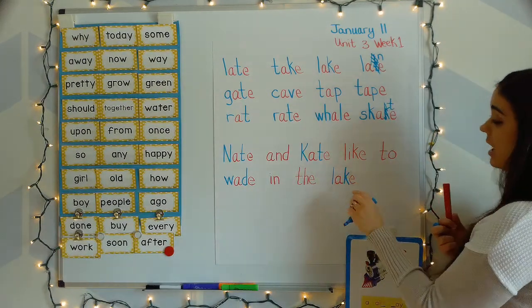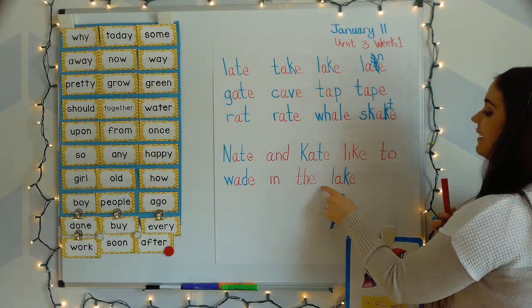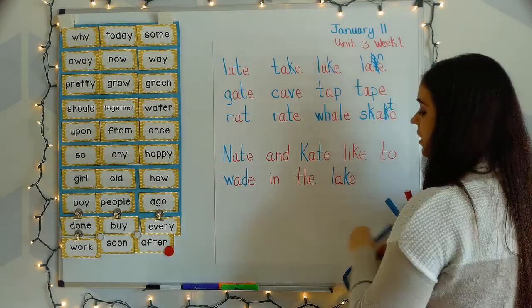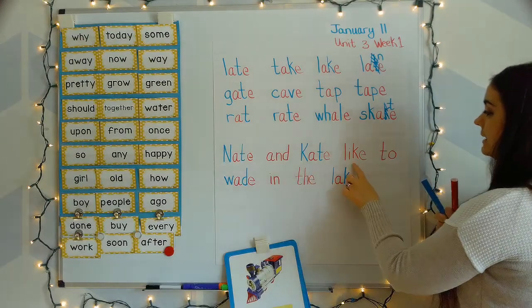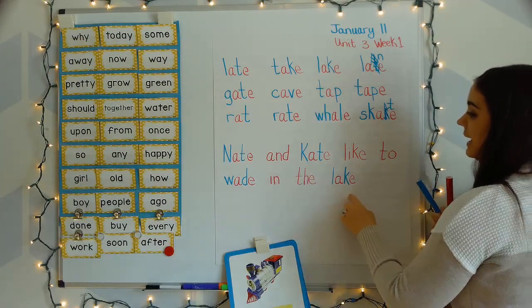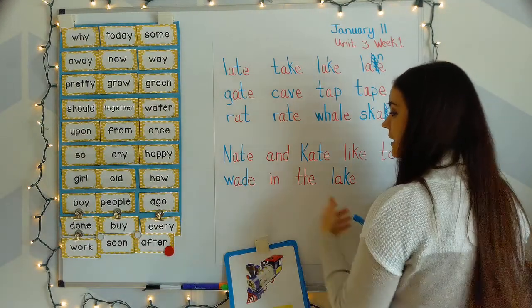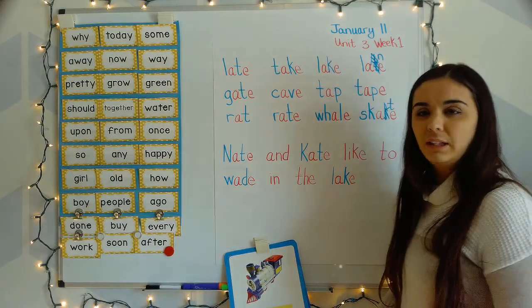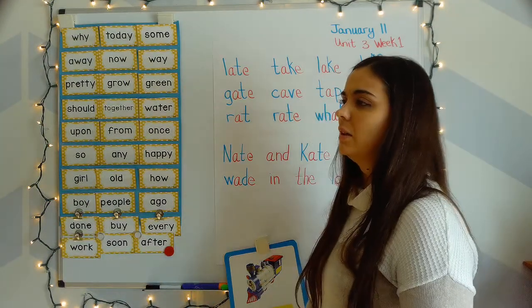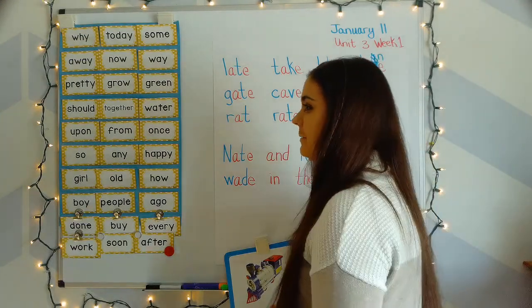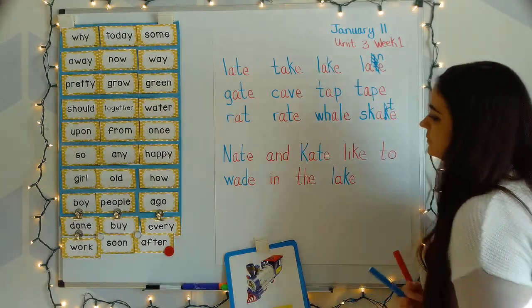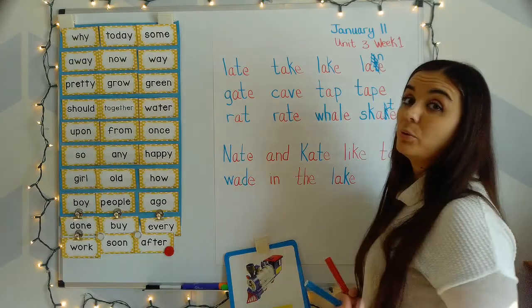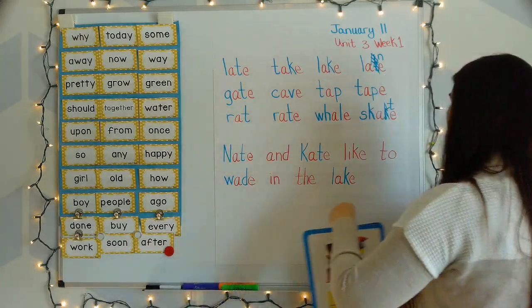And K says ka. Ll, ache, lake. Yeah, so Nate and Kate like to wade in the lake. So when you wade in the lake or wade in the stream or the water or the pool, that means that you're only in the water probably up to maybe your thighs or your waist. You're not really swimming. So that's what it means to wade in the water.